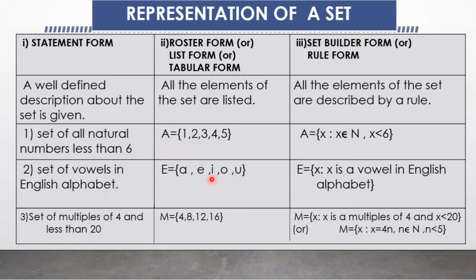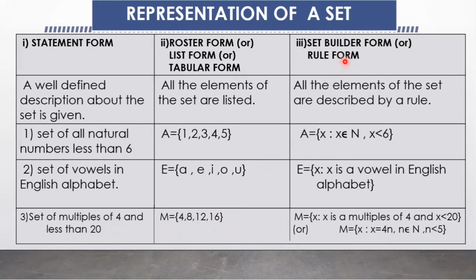The elements are separated by commas. Next, the set of multiples of 4 and less than 20. What are the multiples of 4? 4, 8, 12, 16, 20, 24, 28, and so on. But here the condition is less than 20 only. So the set name is capital M, and the elements are listed inside the curly braces and separated by commas.